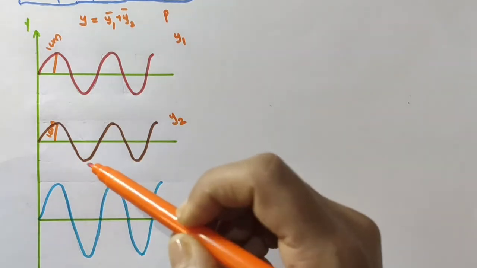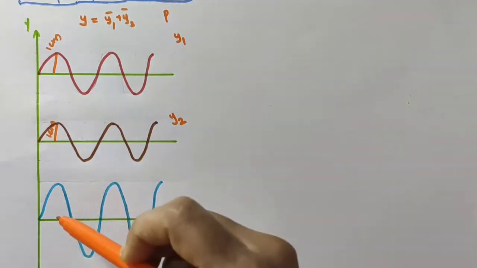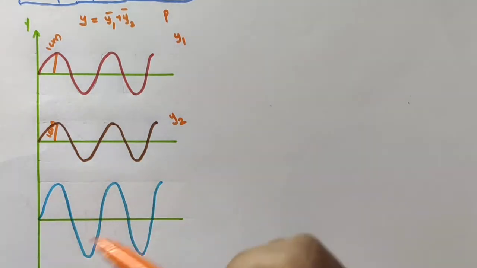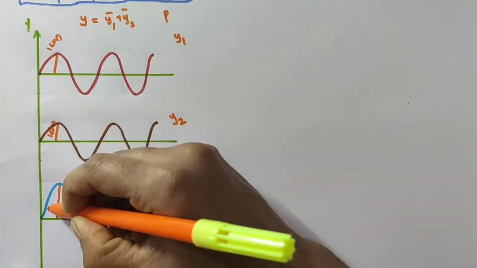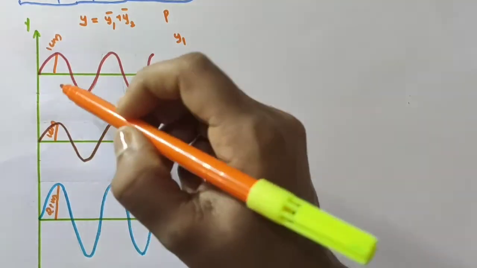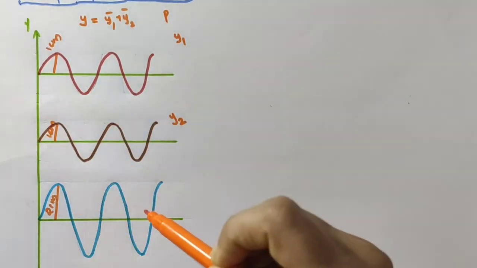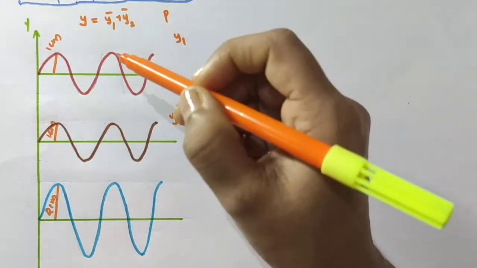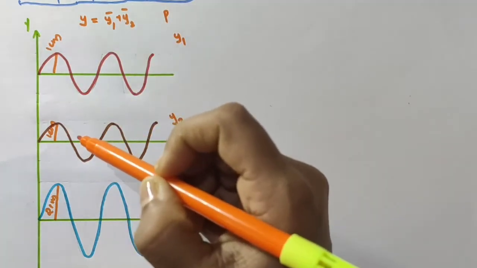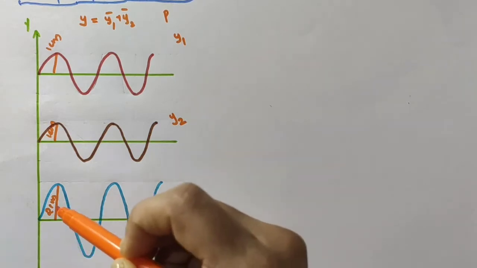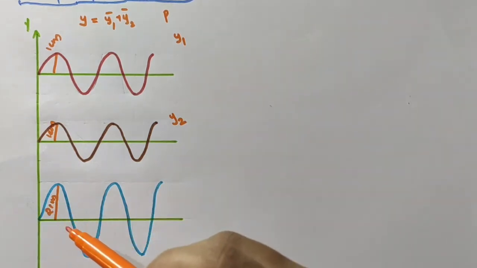So what will be the amplitude of the resultant wave? This one is the resultant wave. It will be 2 centimeter. We are getting this resultant wave from these two waves. This one has an amplitude of 1 centimeter, this also has an amplitude of 1 centimeter, so the resultant wave will have an amplitude of 2 centimeter.